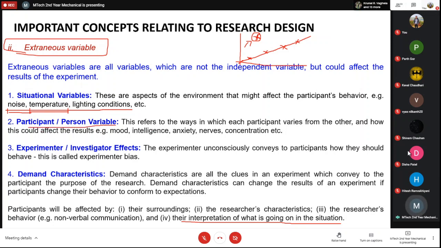For controlling the participant or person variable, you should make sure that at least the participant is not nervous or anxious. As an experimenter, you should also take good rest before doing any experiments. You should not convey anything to your participant or to anyone else who is doing the experiment. You have to be very neutral to the observations. You just have to observe the results or the observations that you are getting.